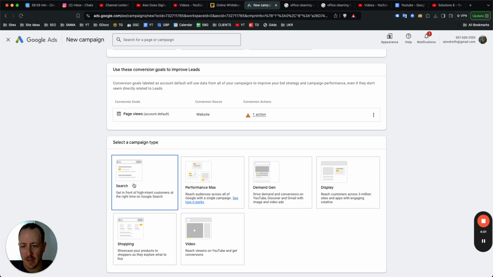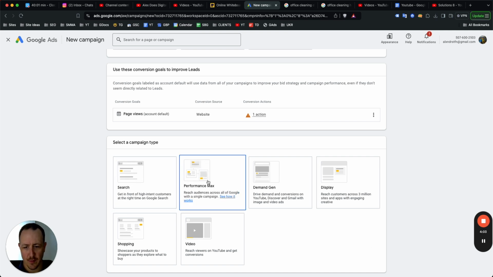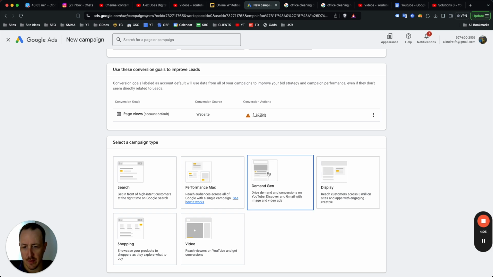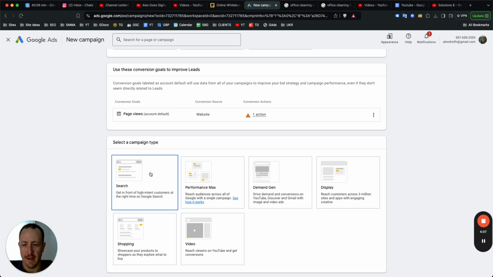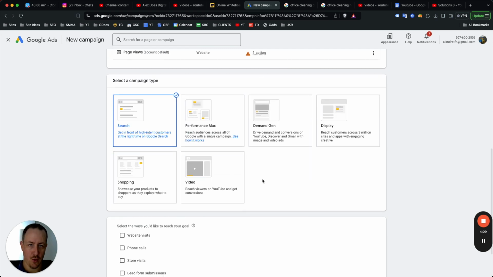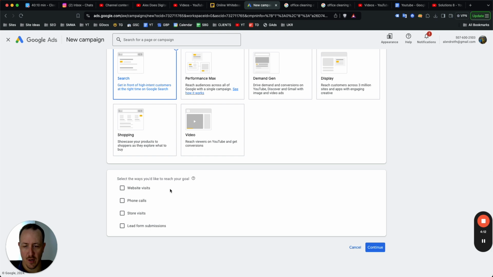From campaign type, you're going to click search, of course. Some people will go with performance max or display. These make no sense for office cleaning. It's a query that needs to be answered, so you just want to go with search. So you do show up at the very top of results. And from here, you can select the way you'd like to reach your goal. Probably going to be phone calls and lead form submissions.